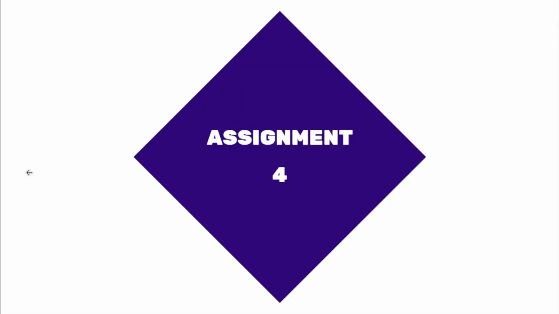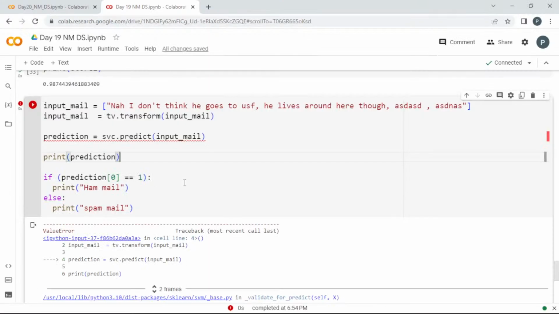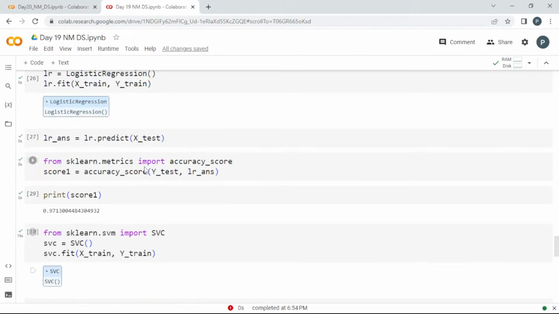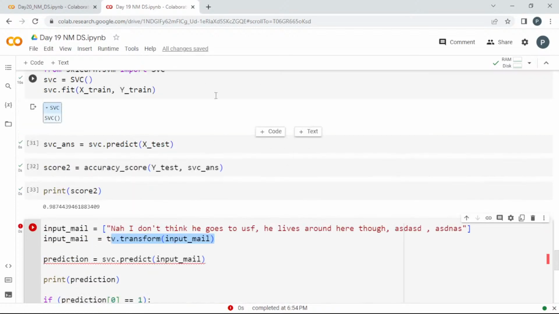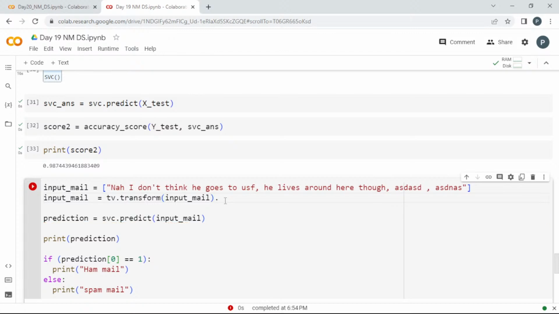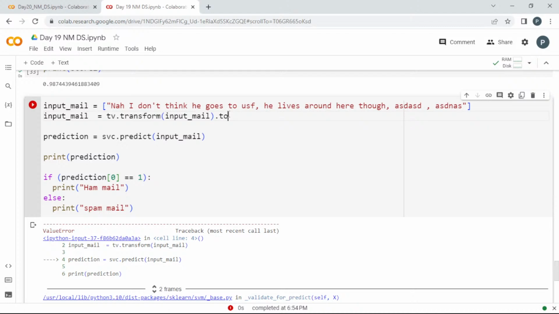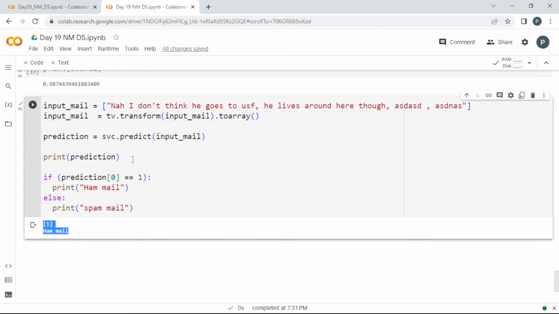So I hope we can go and start with the project. Another thing: in yesterday's class I got an error in the end, so I could not conclude it. When I went for the support vector classifier, I got an error, but with linear regression I didn't get any error, I got the output. The thing I found, see here, when I transformed the input data in yesterday's class I transformed it into array format, but here I haven't done it, so that's what the error is. It is telling me it cannot use the sparse data, you want to convert it to an array format, so you can go with toarray. If I conclude this, it is going to give me the output using the support vector classifier.